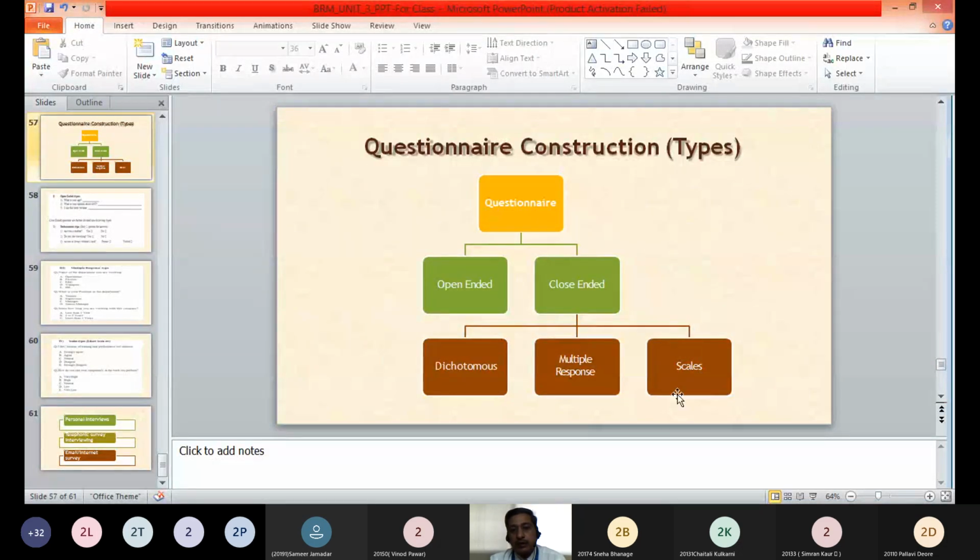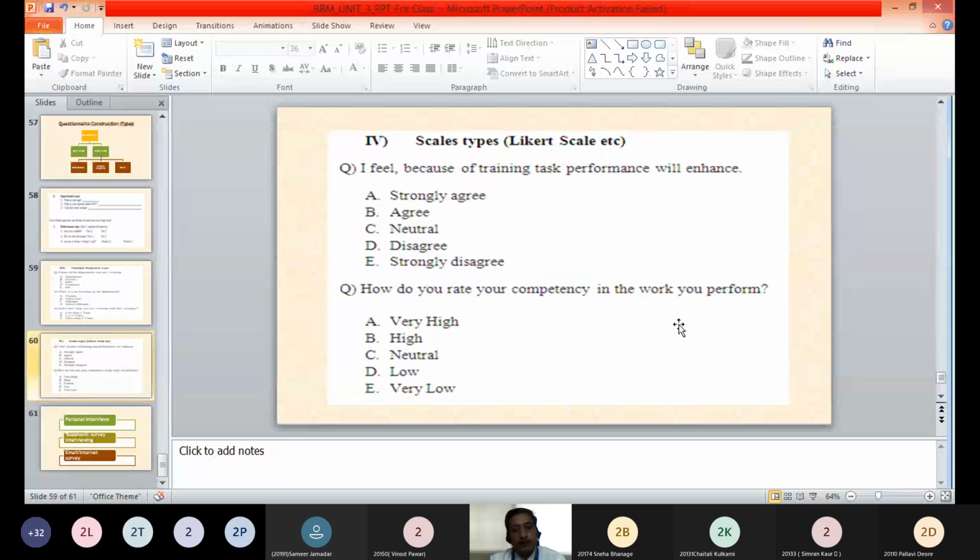Then next is scales. Another close-ended questionnaire type is scale. In type of scales, we have already discussed one type of scale, that is Likert scale. So in this question number 1, I feel because of training, task performance will enhance. So this is a question, and the respondent is asked to select any of the categories of the response, that is strongly agree, agree, neutral, disagree, and strongly disagree. So this is a 5-point Likert scale.